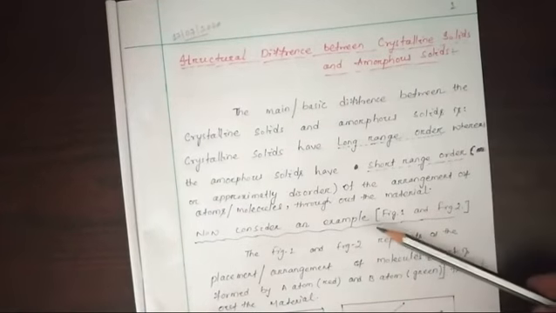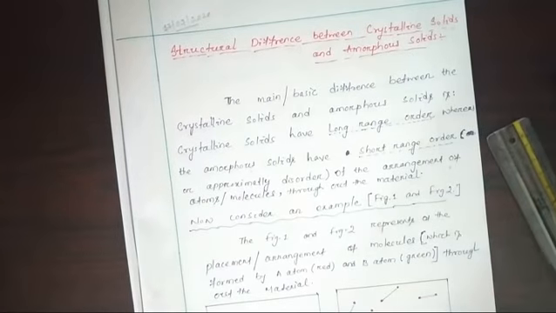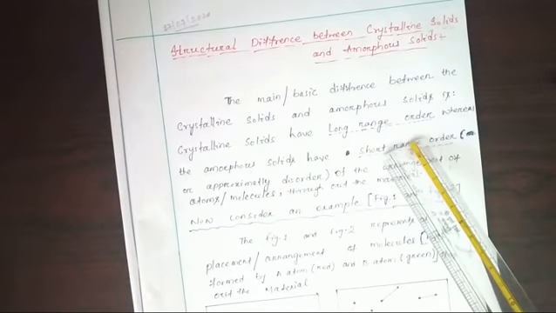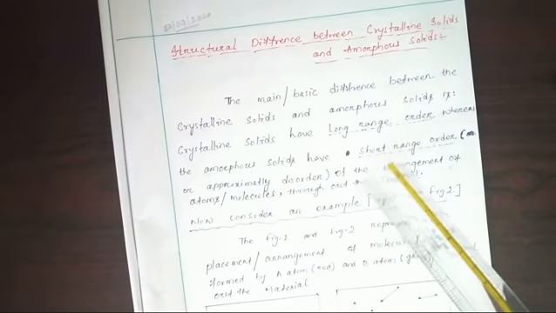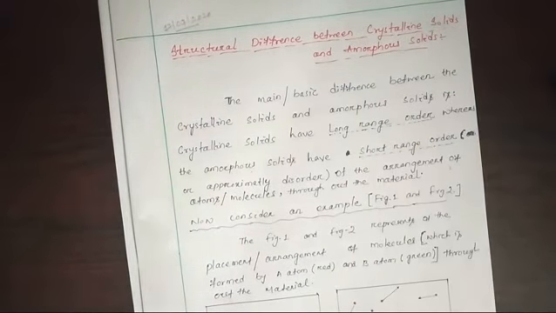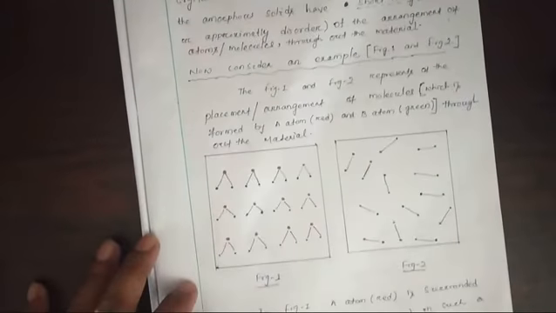This is the broad classification, that is crystalline and amorphous. In the crystalline, long range order will be there. You are going to get the long range order of the atoms in the crystalline solid, but it is absent in amorphous material, or we can say short range order, or we can say approximately disorder. We can discuss an example.